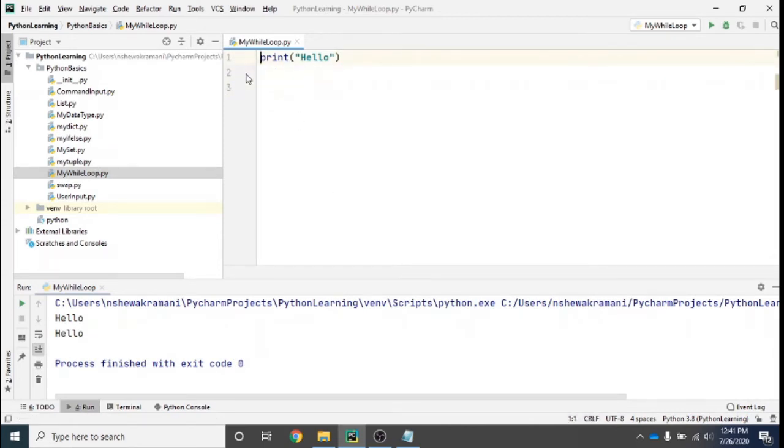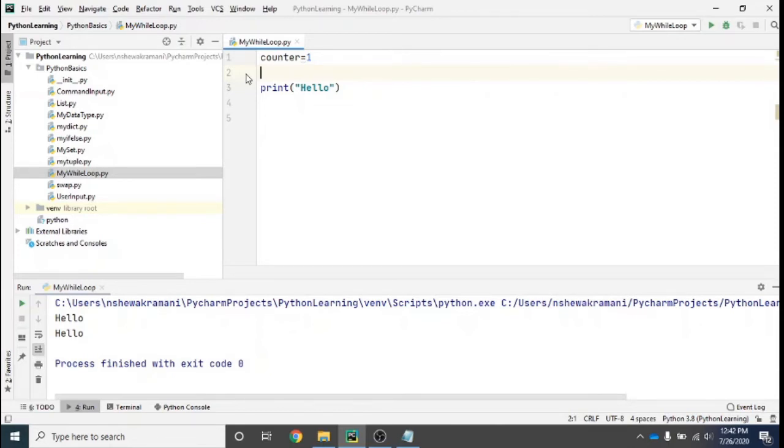Okay, so what is a while loop? A while loop is a way through which we can repeat similar lines again and again. For that, first we need to give one variable, and in that variable we can give the number of times we want to repeat something, or a counter where we have to repeat something. So I will create a variable called counter, and here I will say that my counter is 1. Okay, and if I want to repeat the hello any number of times, I will increment that counter, and according to that it will print the lines. Let's see how we can do that.